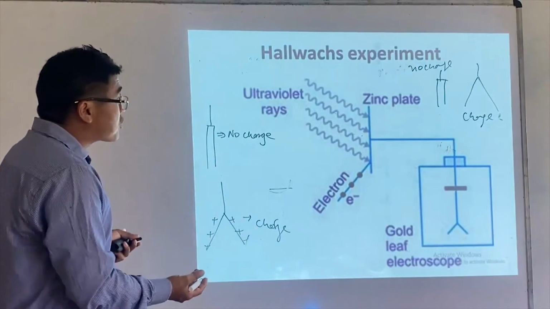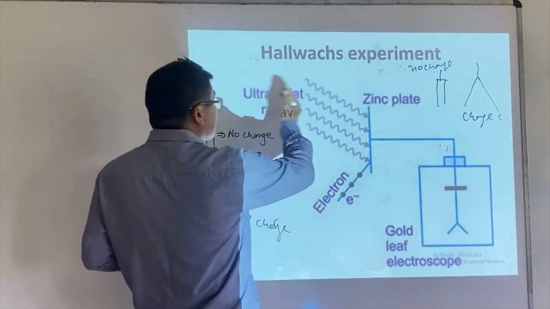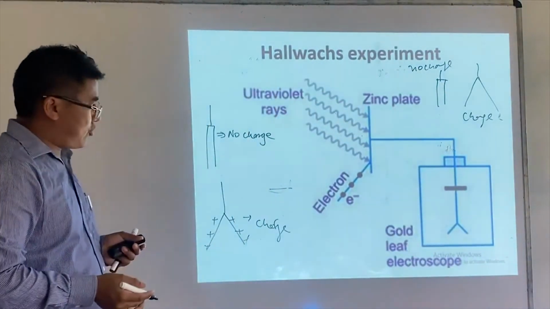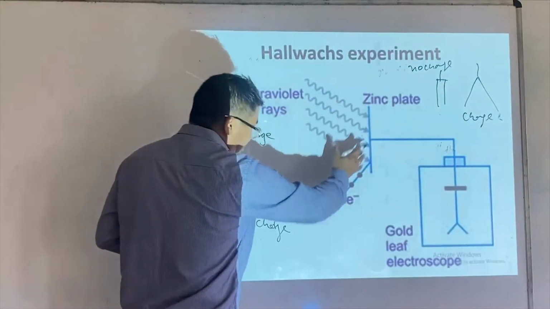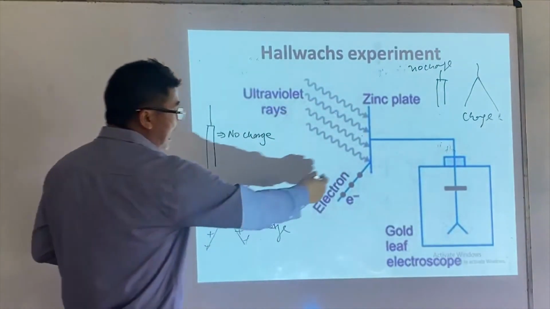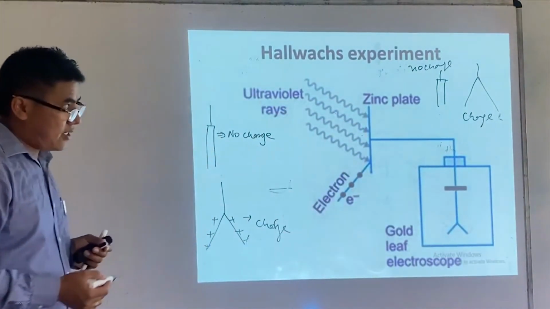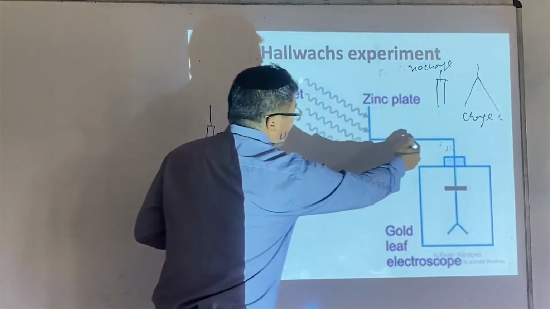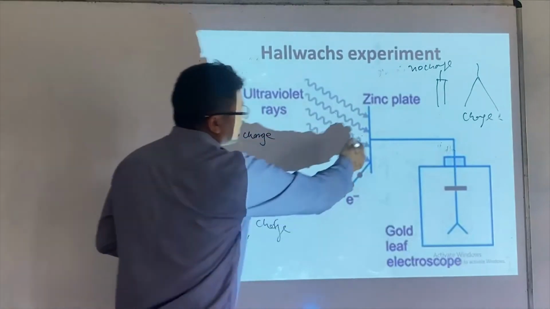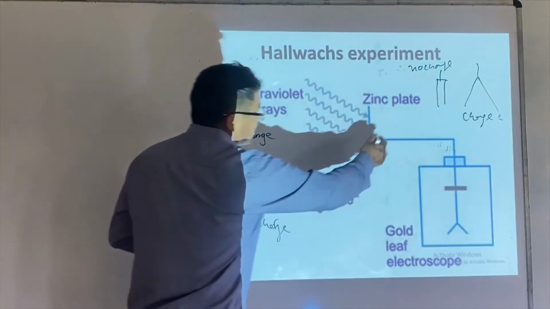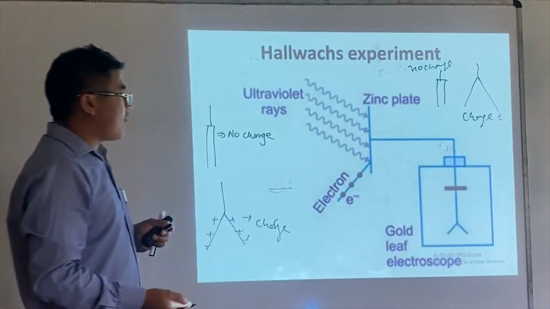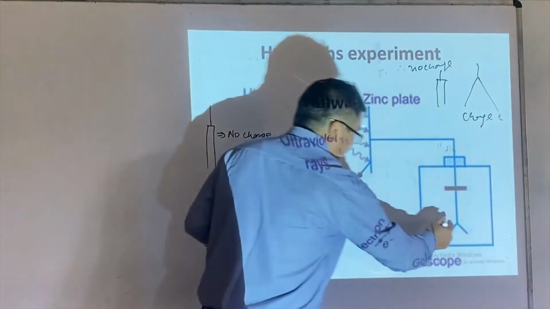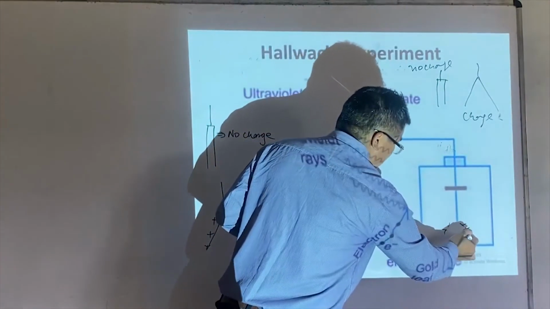Because when the zinc plate is exposed to UV radiation, electrons from the zinc plate are being removed. You see electrons coming out from the zinc plate. When electrons come out from the zinc plate, it becomes a positive charge. So therefore this becomes a positive charge.